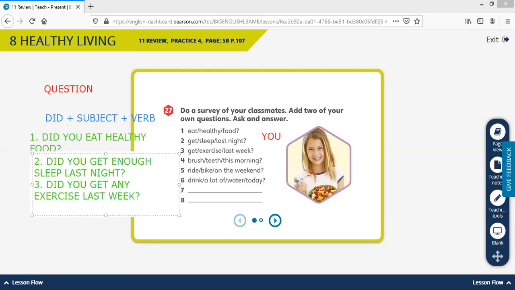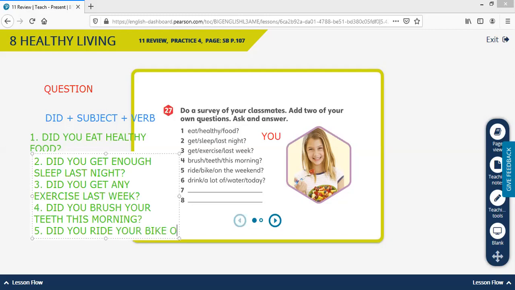Okay, for number four, did you, we have the person. You can change the person if it's necessary: did they, did I, did he, did she? In this case, we're going to use you. Did you brush your teeth this morning? Question number five, did you ride your bike on the weekend?